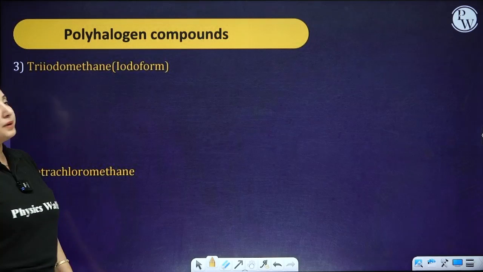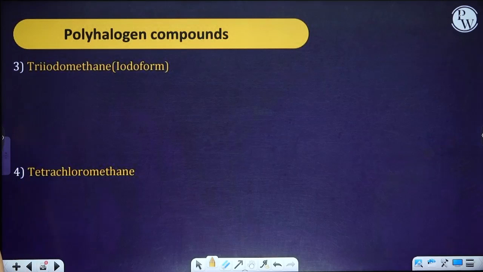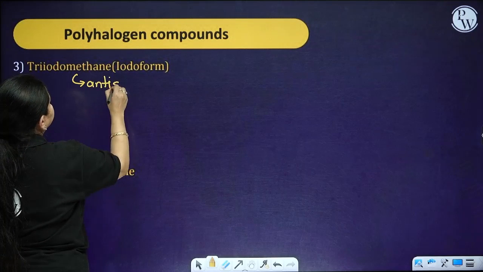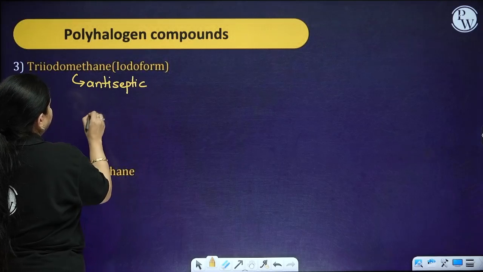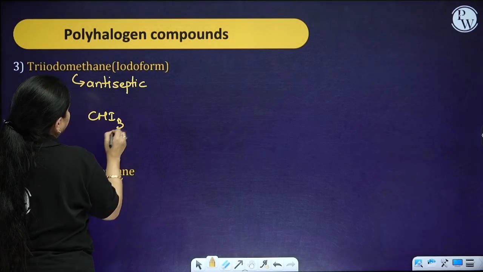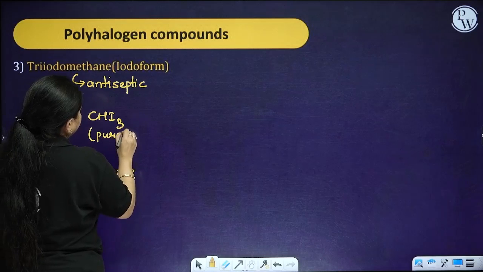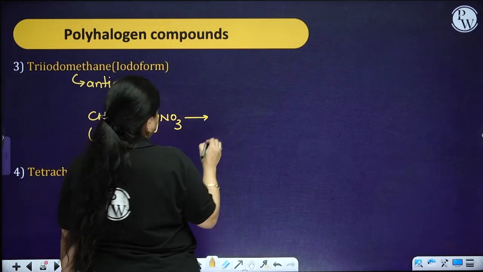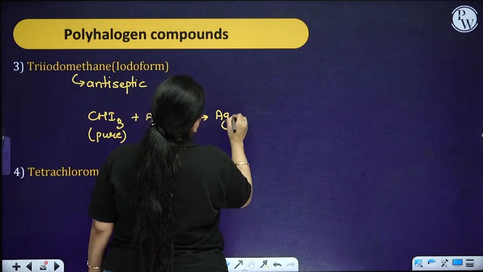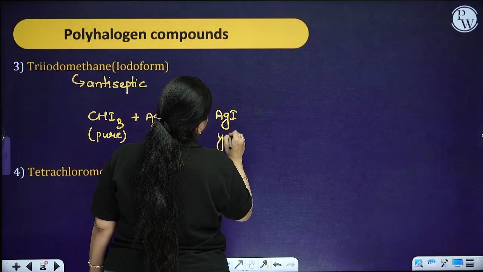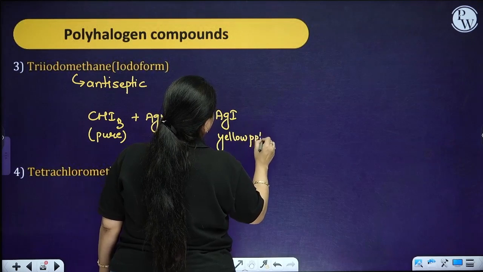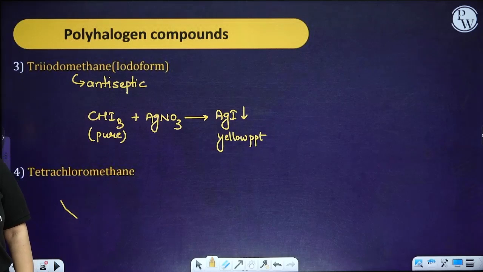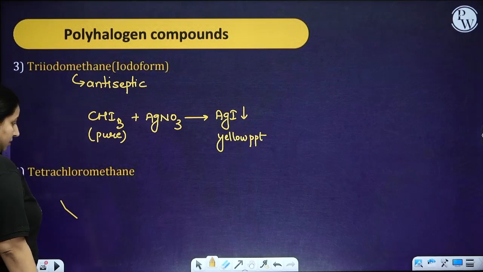Moving ahead, next we have the triiodomethane. Triiodomethane works as an antiseptic. And how you can check its purity, whether it is pure or not? If you make it react with AgNO3, then it is going to give you a yellow colored precipitate of AgI, yellow precipitate of silver iodide. If you get a silver iodide precipitate, it means that it is pure in nature.